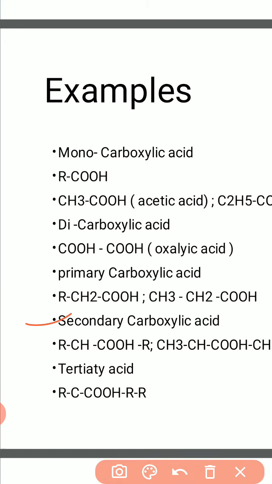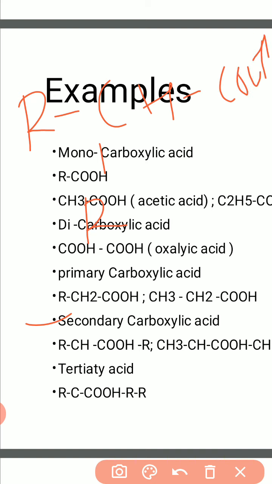Now second one, that is the secondary functional group, secondary carboxylic acid. Now in that secondary carboxylic acid, there are two alkyl groups present. Now the structure will be R, CH, R, and here any functional group, now I take the COH. This is the carboxylic acid.